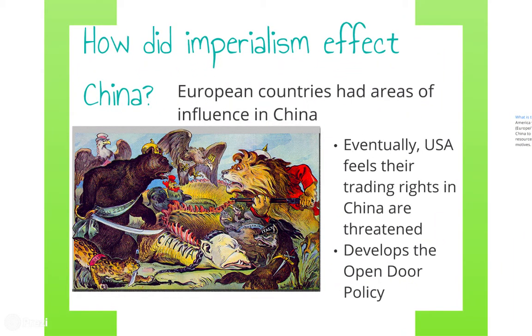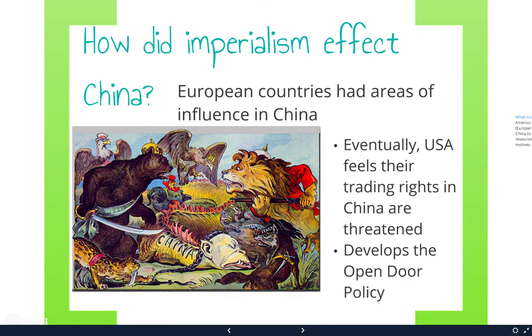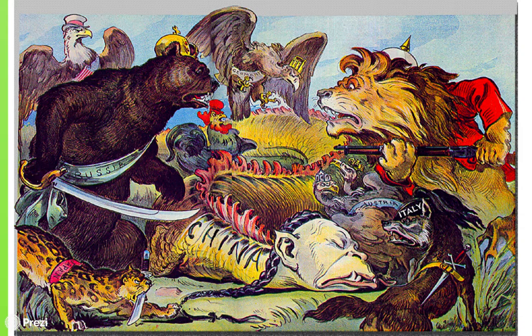So how did imperialism affect China? European countries had areas of influence in China, and eventually the U.S. felt their trading rights were threatened. So they developed the open door policy. Take a look at this image here. Excellent cartoon or image about imperialism in China. So take a moment to study that. This will pop up again in your future.